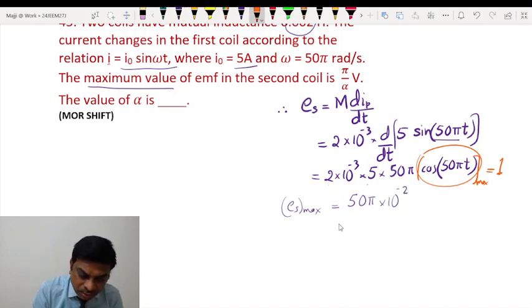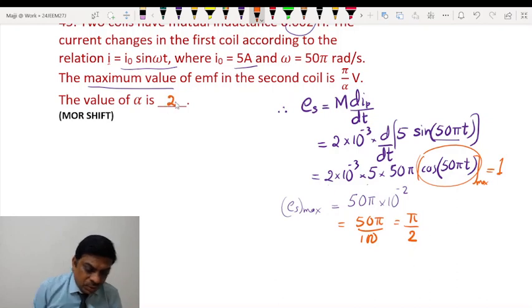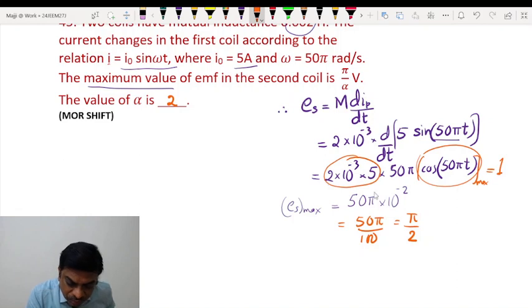In other words, 50 pi into 10 power minus 2 is 100 pi by 2, so alpha is 2, with 10 power minus 2 and 50 pi.